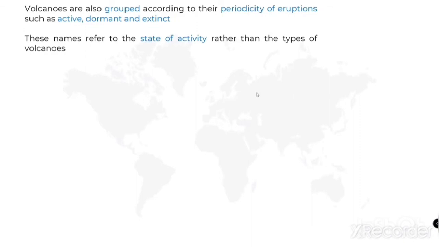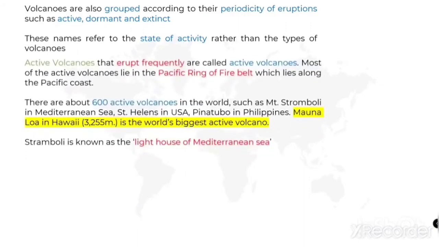Based on how active they are, volcanoes have been divided into 3 types. One is active, the next one is dormant, and extinct. These names refer to the state of activity rather than the types of volcano. It's not a type of volcano, it is based on the state of activity.